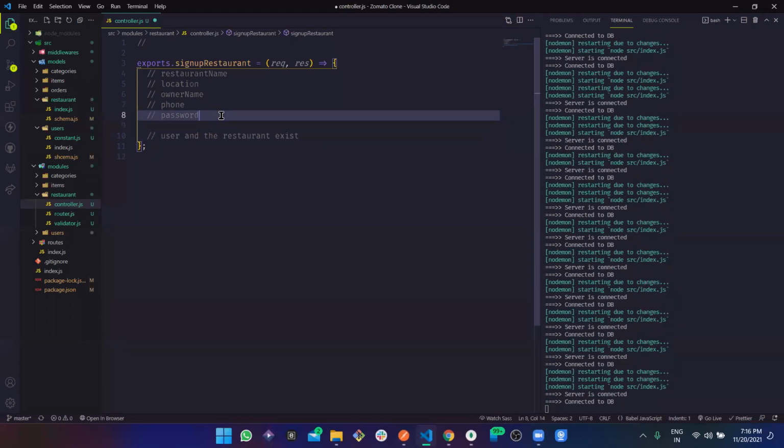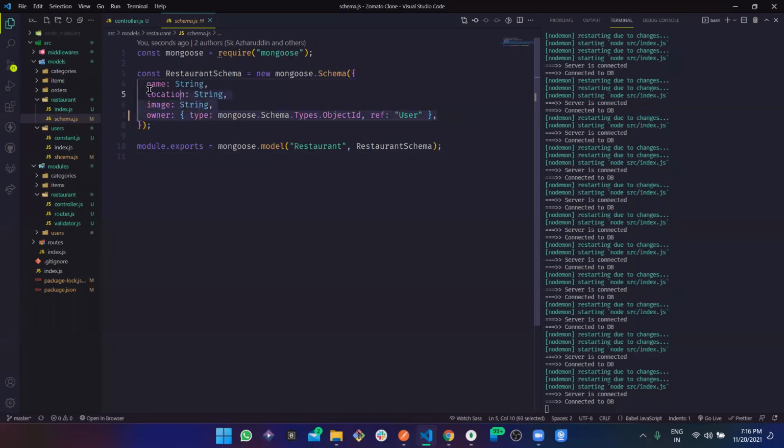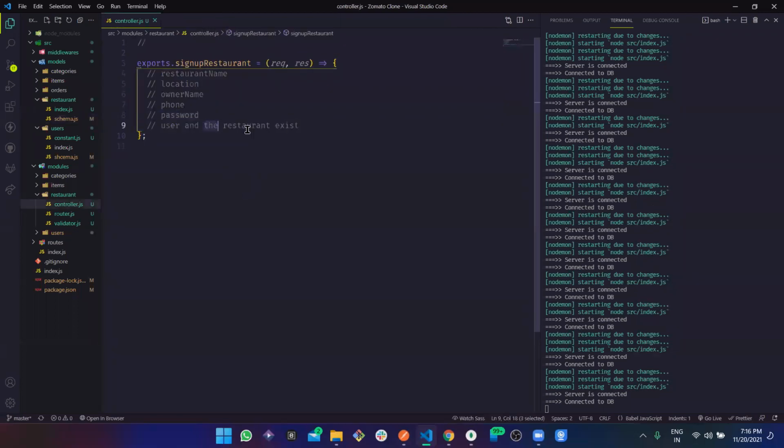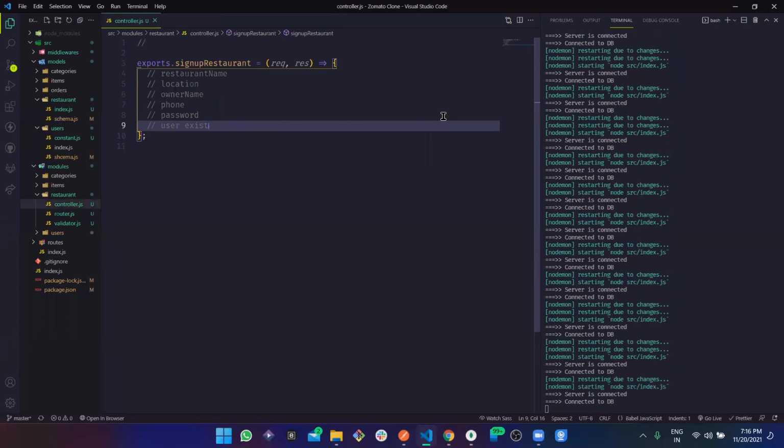The restaurant is fine if it is not unique. There could be multiple restaurants with the same name, it's absolutely fine. So firstly we'll check whether the user exists or not, as we do even while signing up other users. That is the basic precaution.